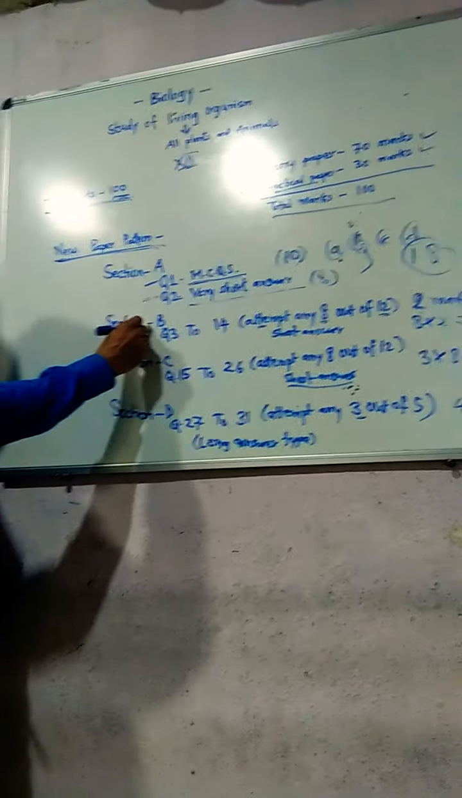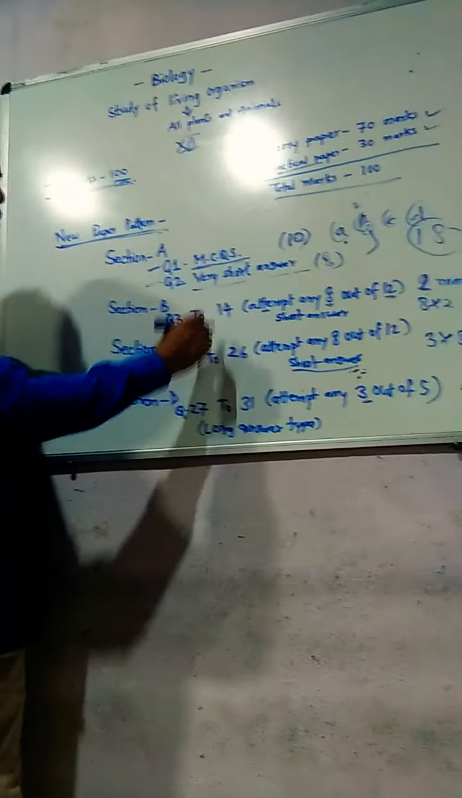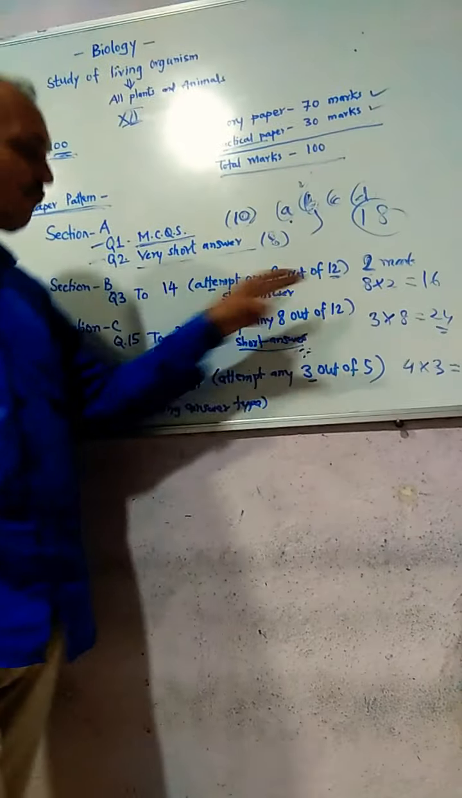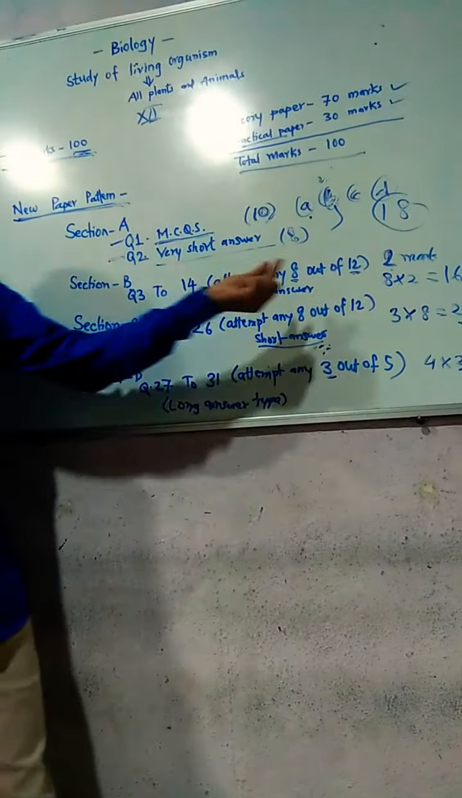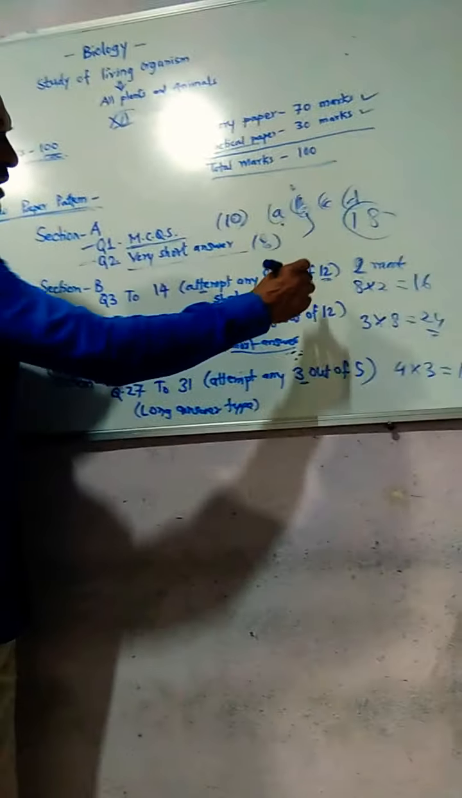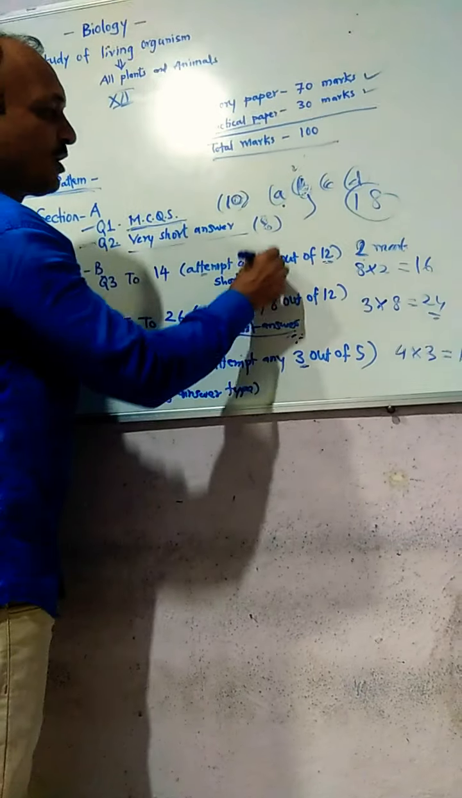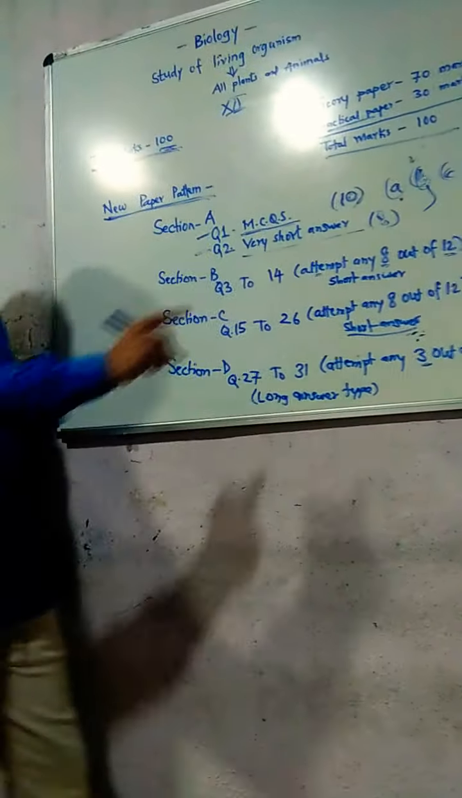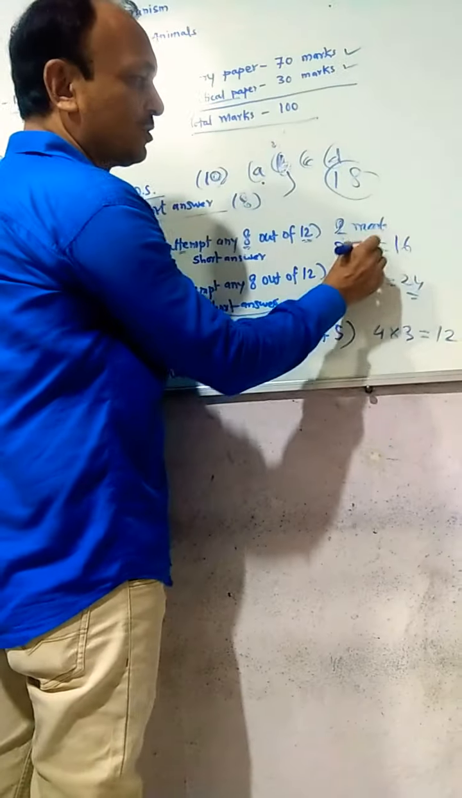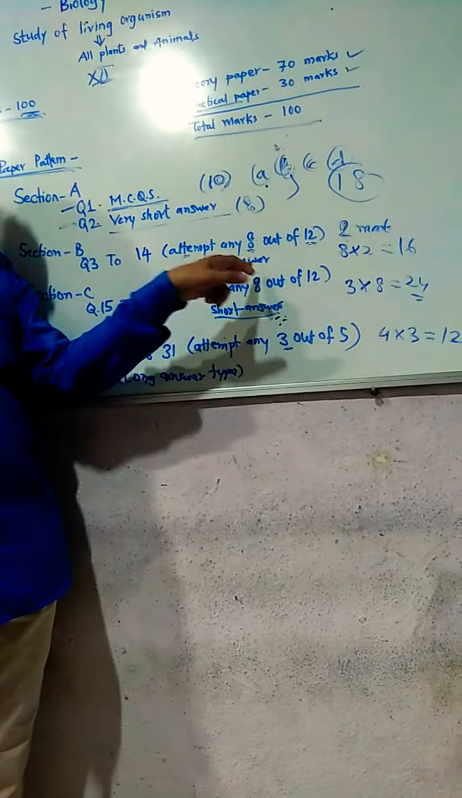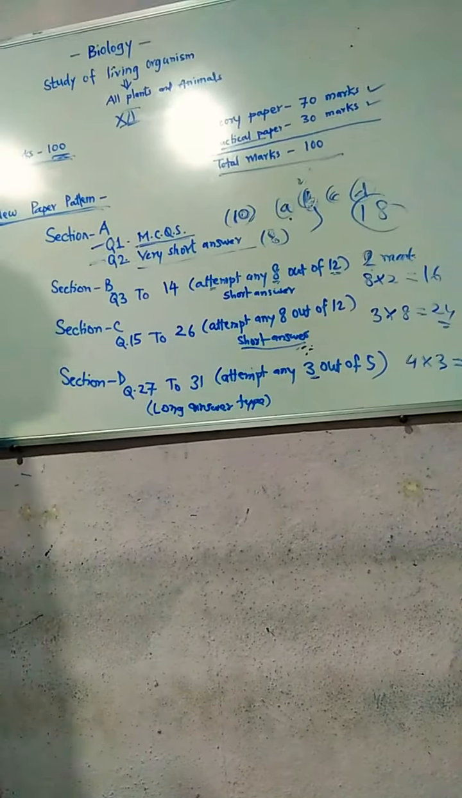Section B consists of question number 3 to 14. That means there are 12 questions. Out of those 12, you have to attempt only 8 questions, and each question carries 2 marks. So there are 16 marks. Section B carries 16 marks.